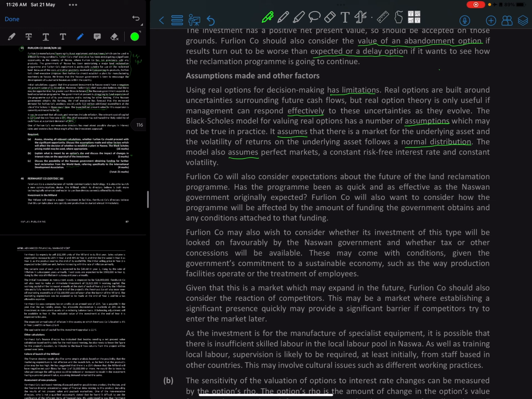3 years is a long duration, right? In that period the risk-free rate could change, and then the constant volatility, the 30% volatility could also change, right? So all these assumptions are there. We can just write in the limitations of Black-Scholes as well, right?